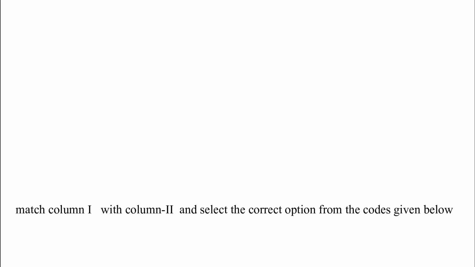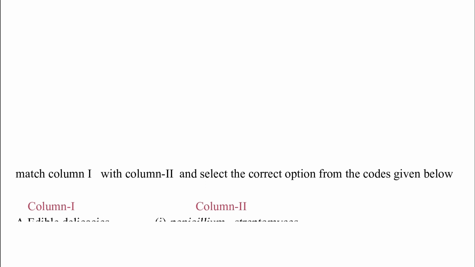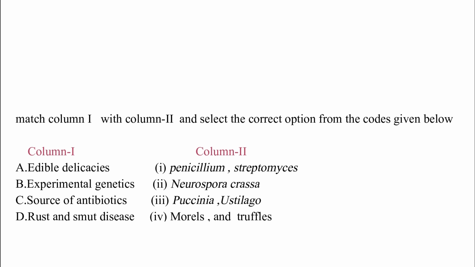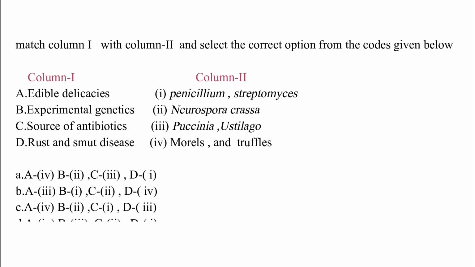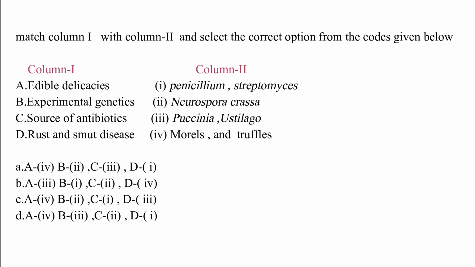Match column I with column II and select the correct option from the codes given below. Column I: edible delicacies, experimental genetics, source of antibiotics, rust and smut disease. Column II: Penicillium, Streptomyces, Neurospora crassa, Puccinia, Ustilago, morels and truffles. The correct answer is option C. Edible delicacies match with morels and truffles.